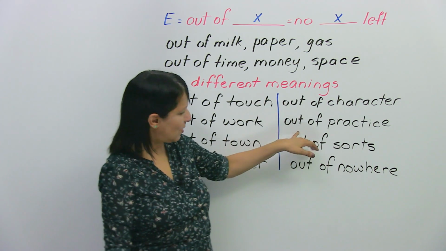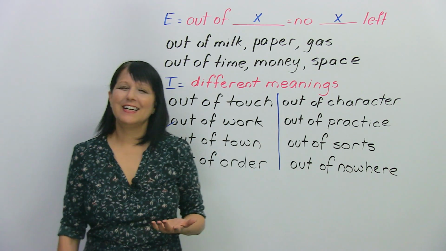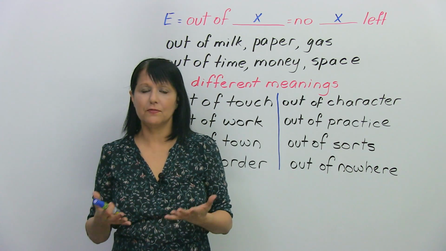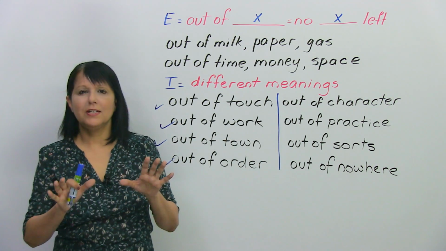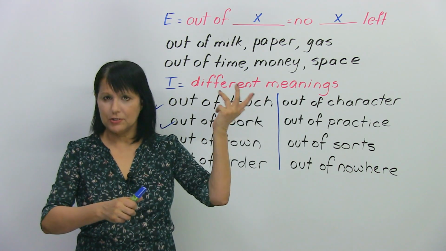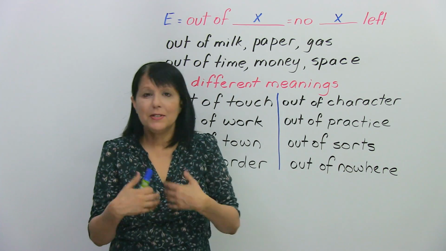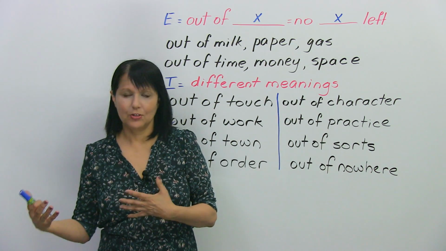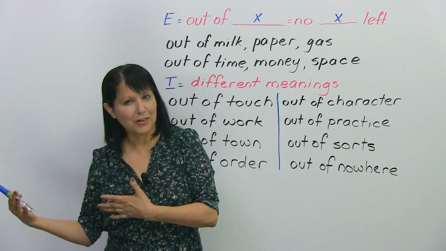All right. The next one, out of practice. Okay, this we use quite a lot. Okay? We use it for all kinds of things. Out of practice means that you haven't done something for a long time, and so now you're not doing it at your best. For example, let's suppose in school you learn French, okay? And at that time you used to speak a little French and so on, but now you haven't spoken French for years. So you're out of practice. You're a little bit rusty. So that means you're not going to speak French as well as you once spoke French, all right?